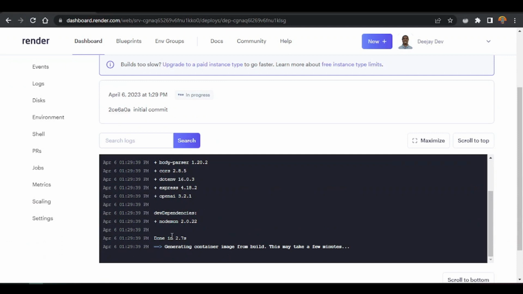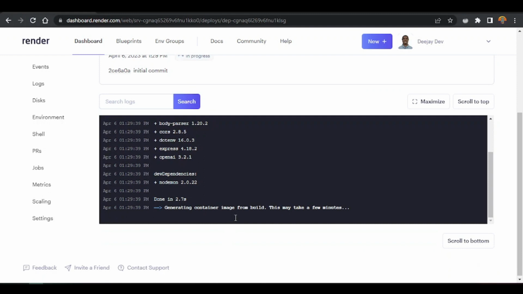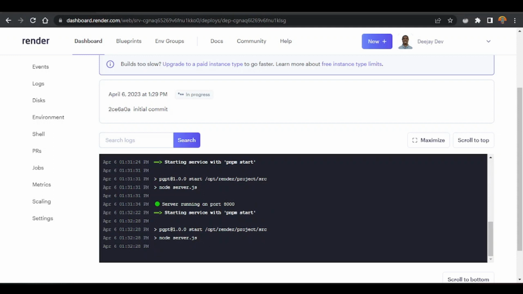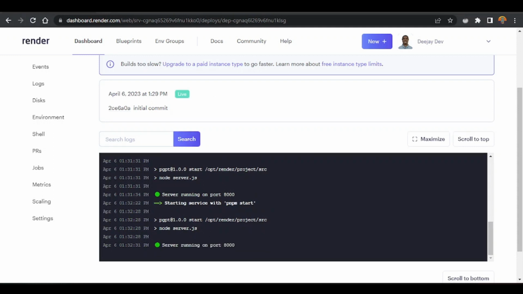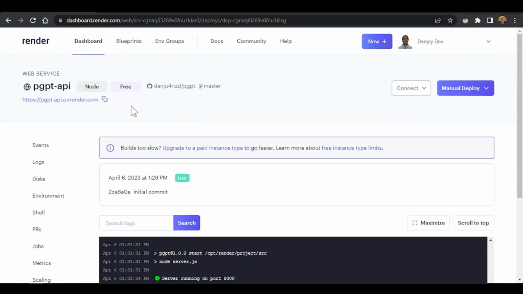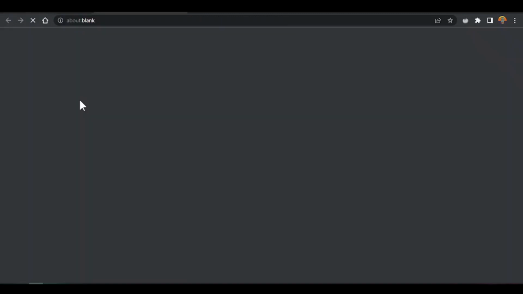And you just say it install all our dependencies, it will install all our dev dependencies as we want. And this will take some time only because say now the free version. If it day faster, it go, if now more storage where we buy or we pay for them, it go load faster, no worry. So now our site don be live for here. Once you don see this live, it means say our server don deploy. So if you copy this URL, or if you just click here, it will open up for another tab. We click and we're supposed to see something from ChatGPT, and you see say we get our API, they work for us for here. So woohoo, congratulations, una don try gan.